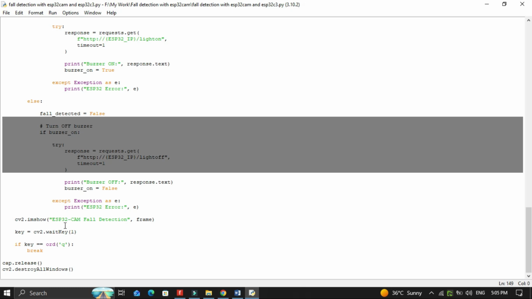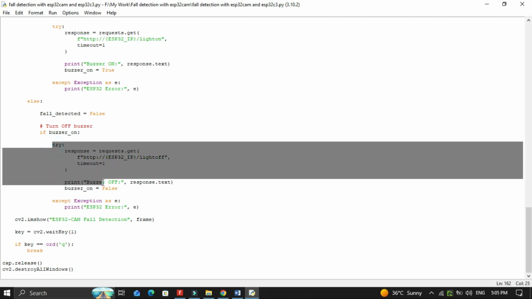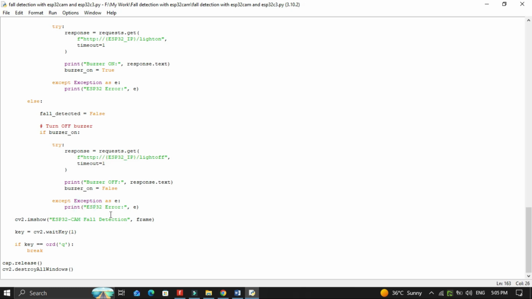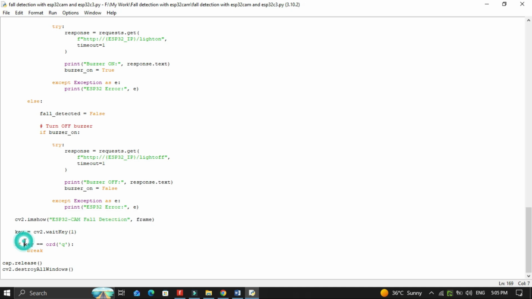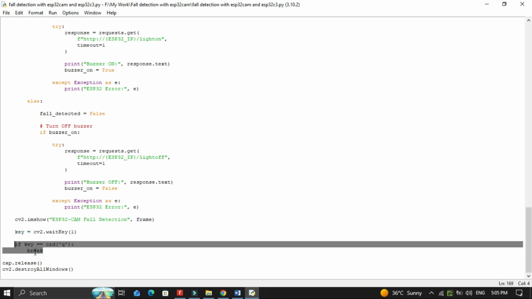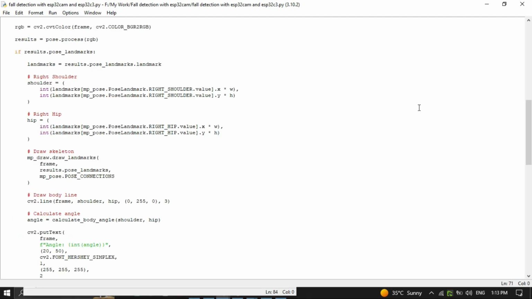The XIAO ESP32-C3 receives the command and activates the buzzer, creating an emergency alert. If the person stands up again, the program automatically sends another command to turn the buzzer off. Finally, the processed video stream is displayed on the screen, and the program continuously runs until the user presses the Q key to quit. This combination of computer vision, artificial intelligence, and IoT enables real-time fall detection and automatic emergency alerts. Now it's time to test the complete AI-powered fall detection system.